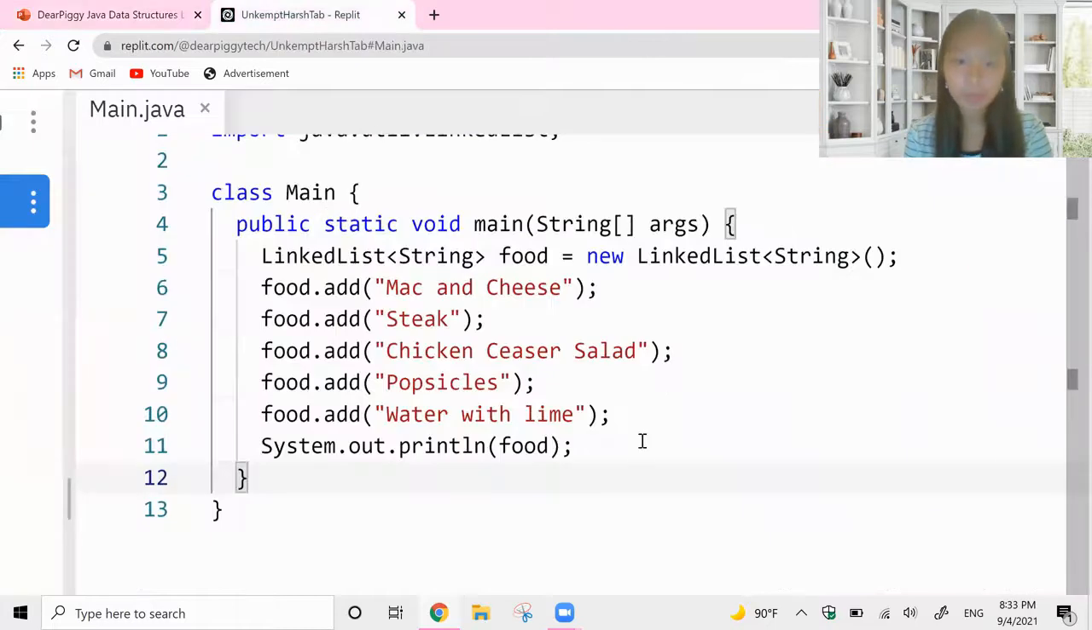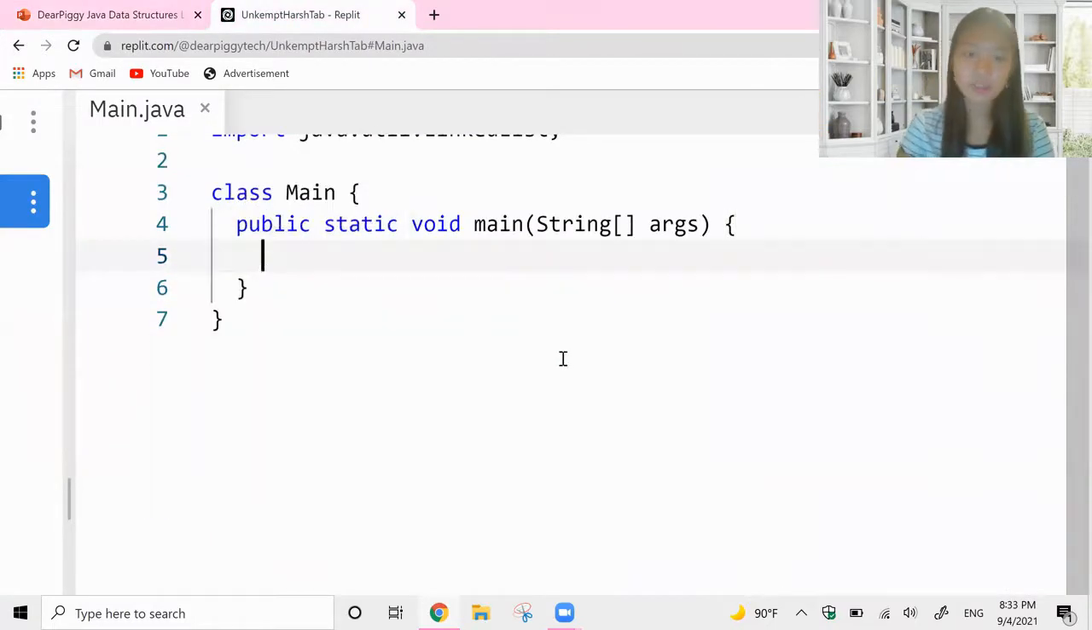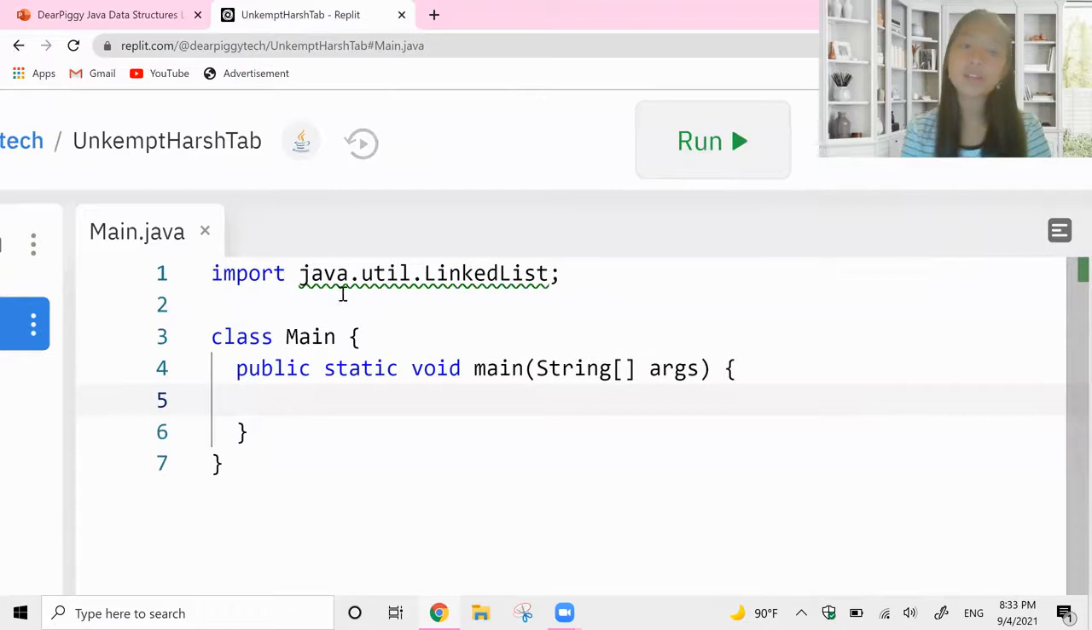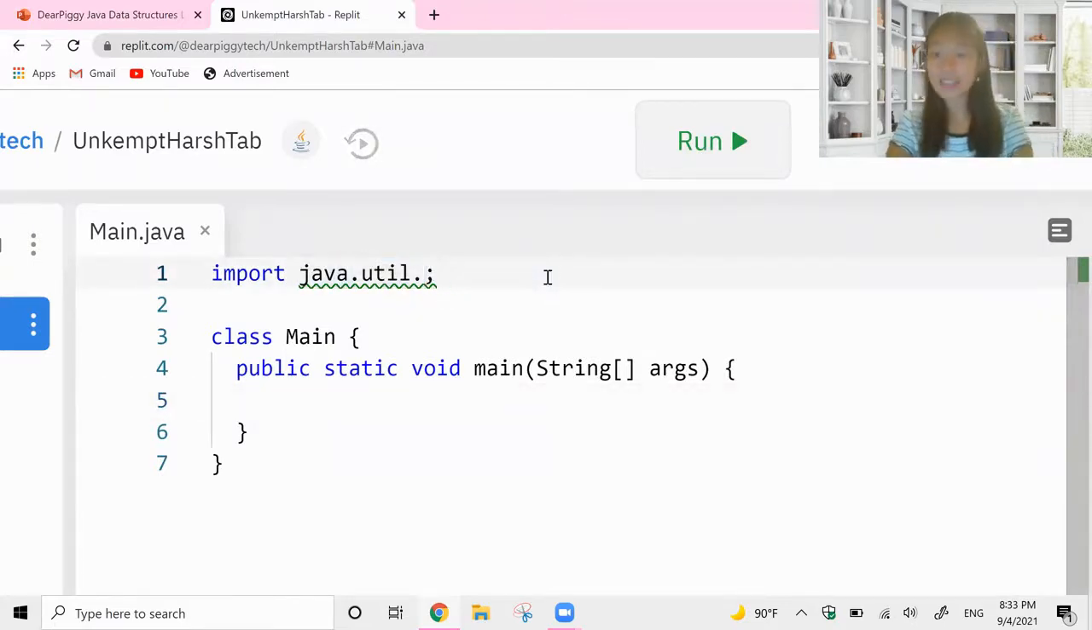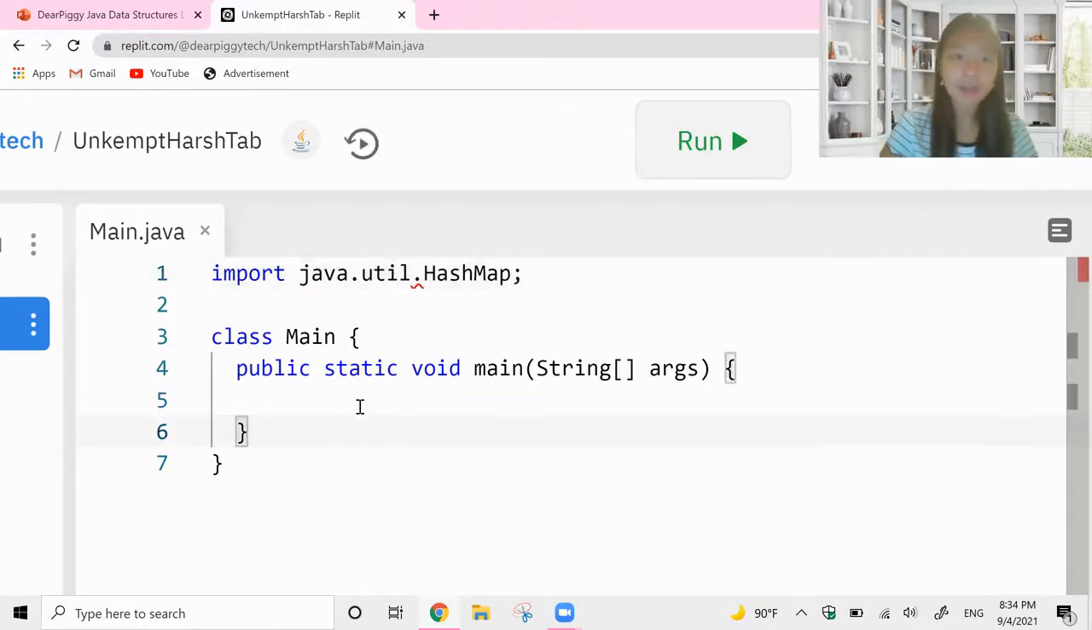So this was from our last video from linked list. We can get rid of it now. We are going to still import our hash map, and it's still from util. So we're going to say import java.util.HashMap. So we have a hash map imported.